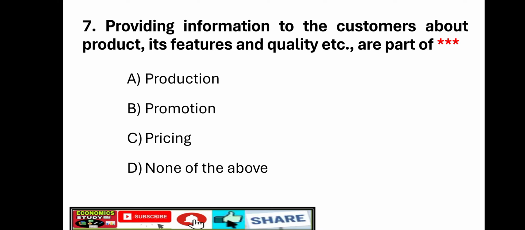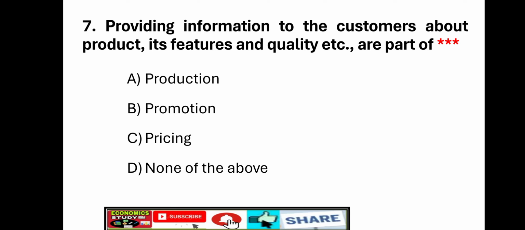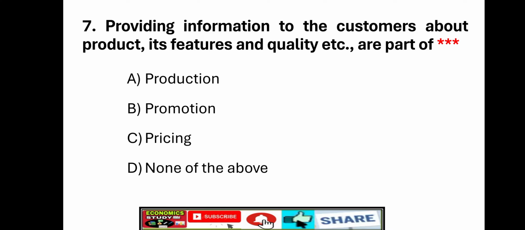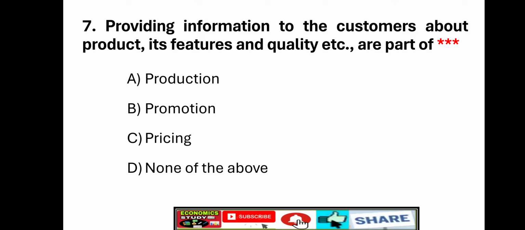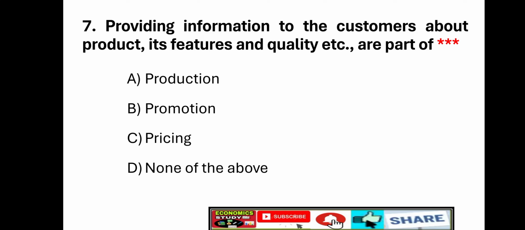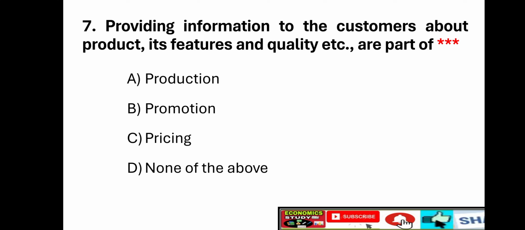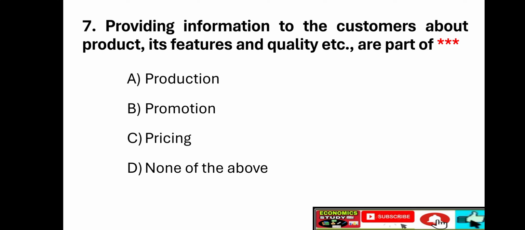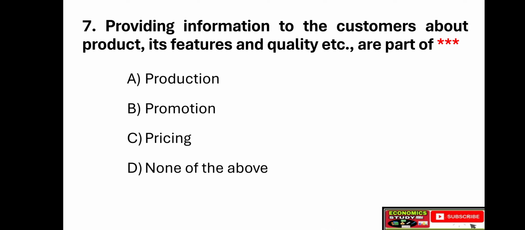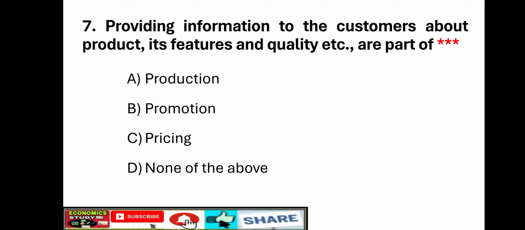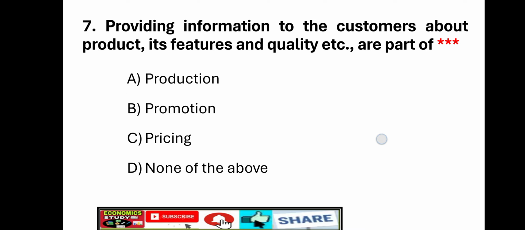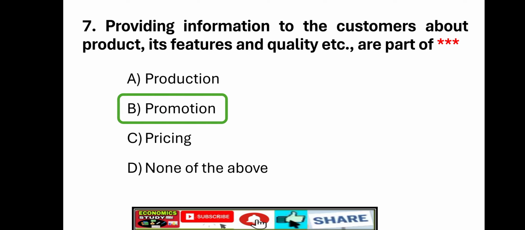Seventh question. Seventh question is also a hot question. These types of questions are newly added to the question bank. Please give your attention. Providing information to the customers about the product, its features and quality, etc. are part of option A, production. Option B, promotion. Option C, pricing. Option D, none of the above. Right answer is option B, promotion.